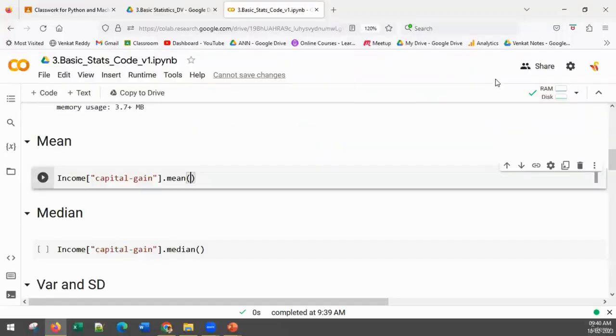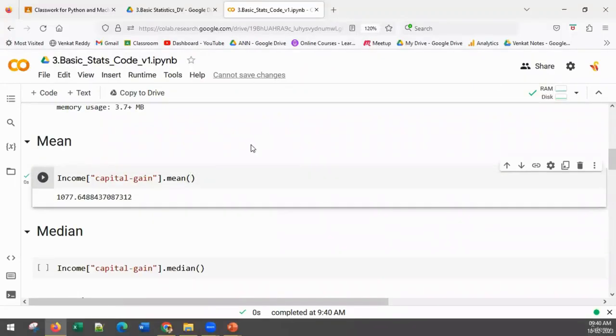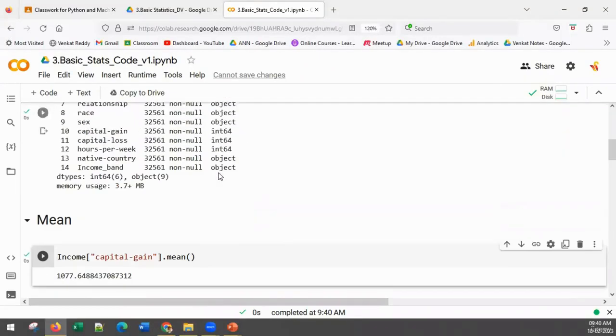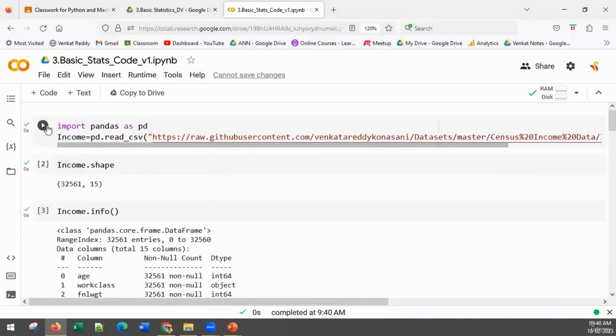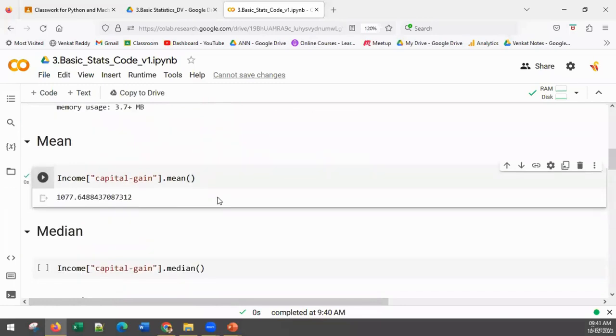0.64. Yeah. So when you are executing this, it will give you a notification that this has been owned by somebody or something. You say go ahead and execute. Have you got that notification, all of you, when you're executing for the first time? Yes, sir. You can create a copy or go ahead and execute it. Okay. That is the mean value.